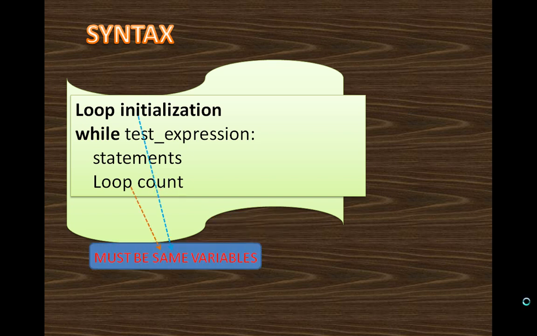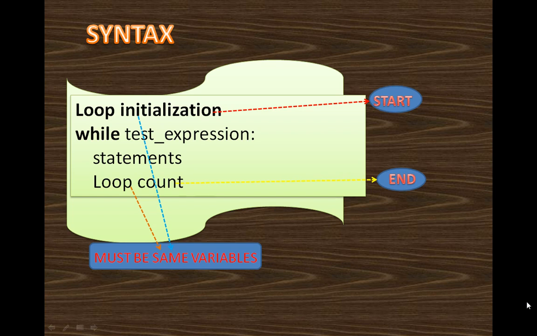And the most important thing that you have to keep in your mind is that the loop initialization variable and the loop count variable should be the same variable. The name of both variables should be the same, because one is the start of your loop and another is the end of your loop. So the variables used in initialization, in the test expression and in the loop count should be the same.